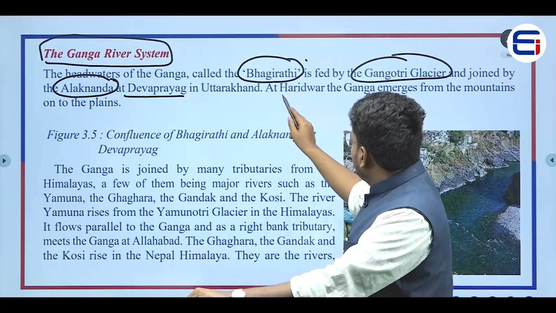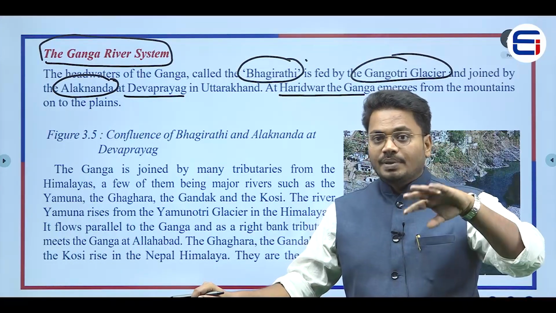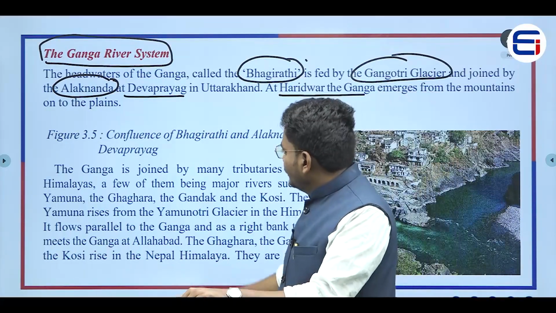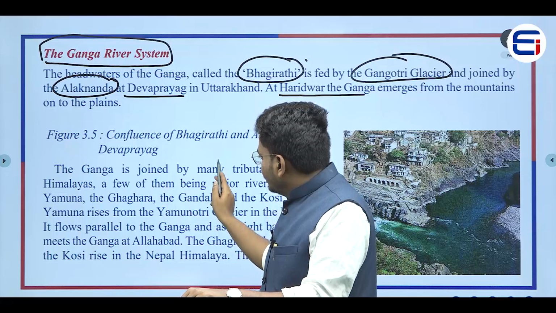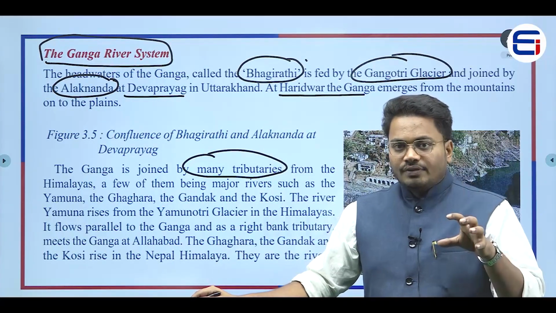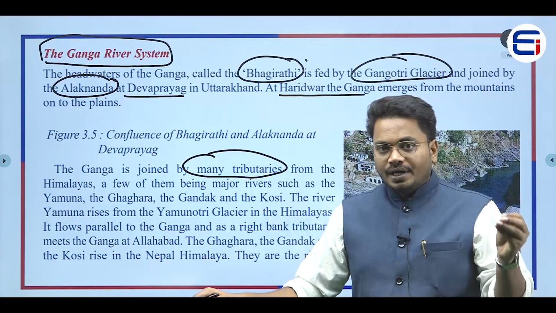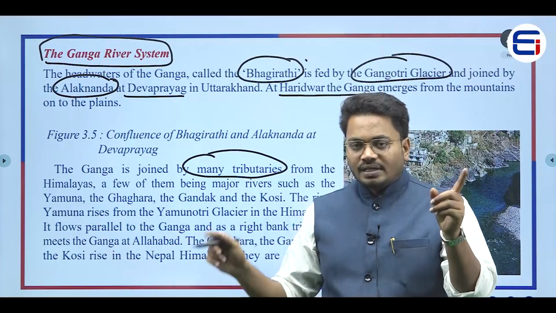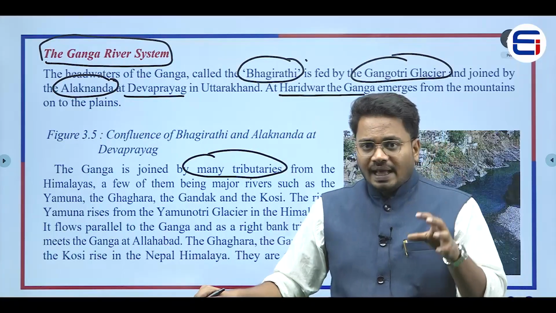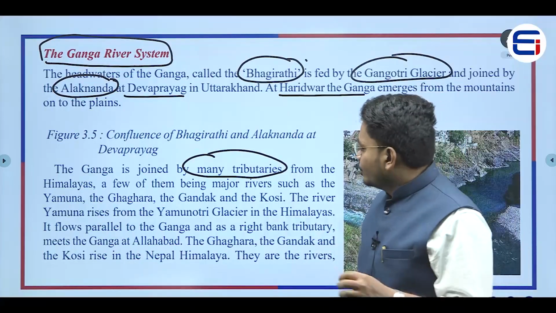And what happens at Haridwar? At Haridwar, the Ganga emerges out of the mountain ranges and comes into the plain region. Now, this Ganga is joined by many tributaries. Not only from the Himalayas, but even from the peninsular plateau, some of the rivers join the Ganga river. So the Ganga has tributaries both from the Himalayas and from the peninsular plateau.